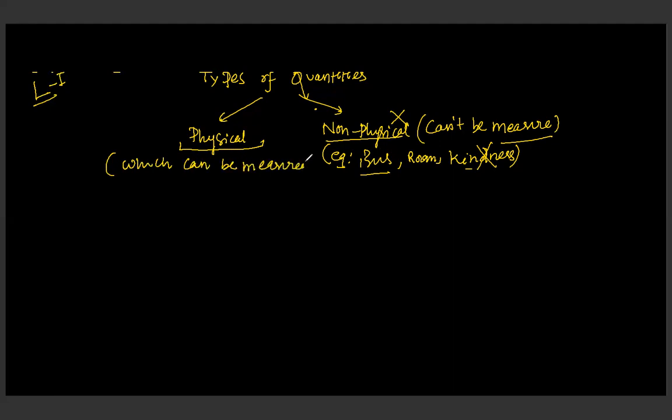Examples are length, which you can measure with a meter scale, mass, velocity, speed, time, and area. We are going to discuss these physical quantities, not the non-physical ones.